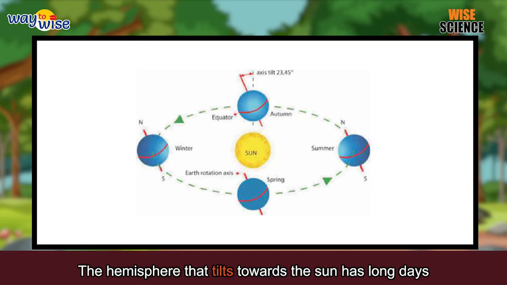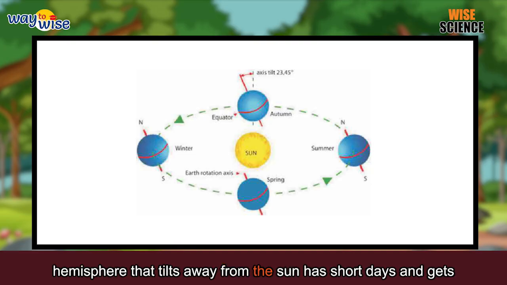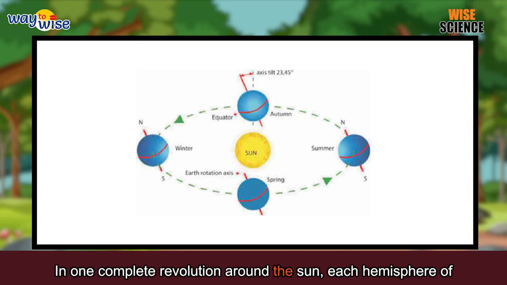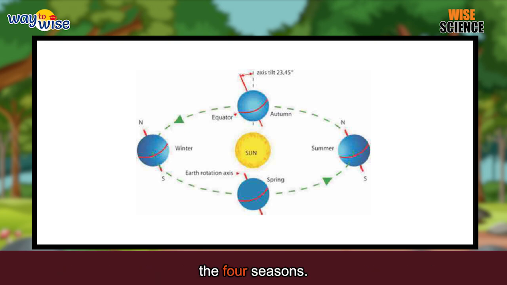The hemisphere that tilts towards the Sun has long days and has more hours of sunshine and heat, causing summer. The hemisphere that tilts away from the Sun has short days and gets less sunshine and heat, causing winter. In one complete revolution around the Sun, each hemisphere of the Earth in turn tilts towards and away from the Sun, bringing all the four seasons.